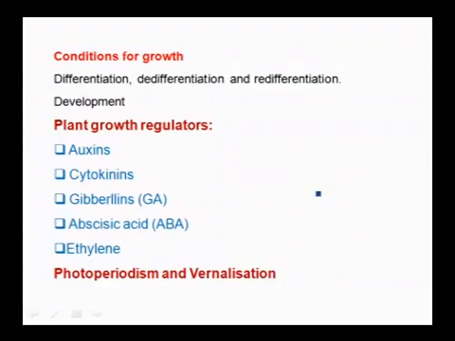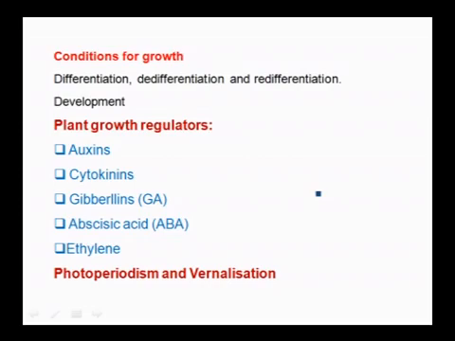Different conditions are also required for growth, external conditions and internal conditions; both are very essential for growth. Then differentiation of the cell takes place after cell division. A cell that matures and differentiates to perform a particular function is called differentiation. De-differentiation is when a mature cell performing a particular function again regains the capacity of division and becomes de-differentiated, and then re-differentiated means the de-differentiated cell again differentiates to perform a particular function.